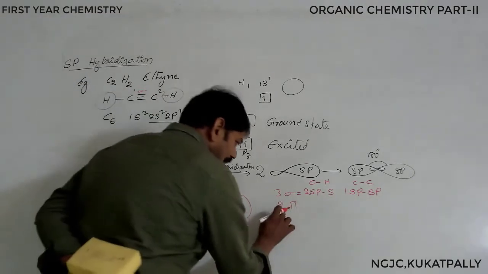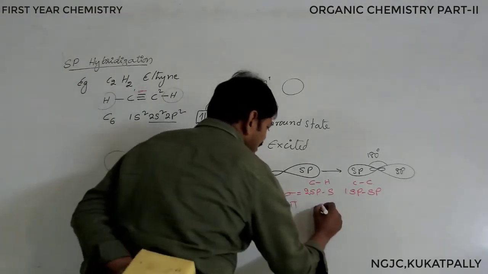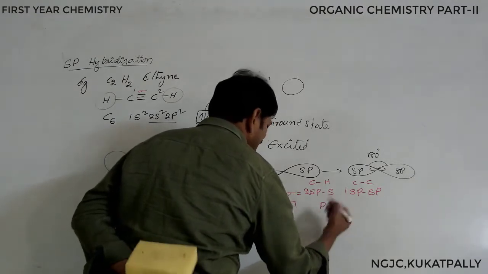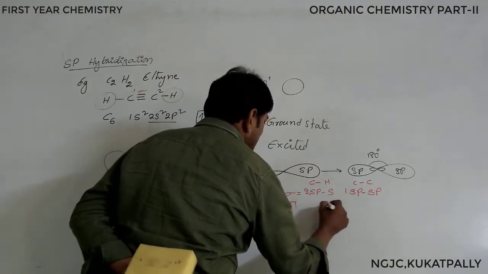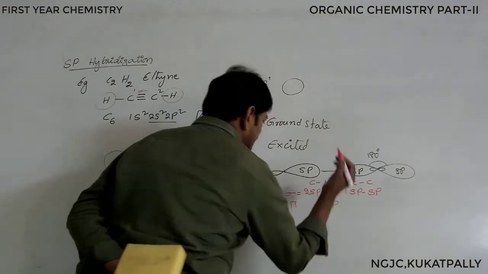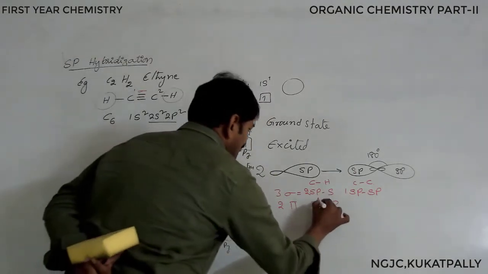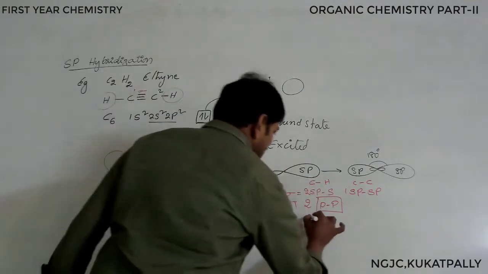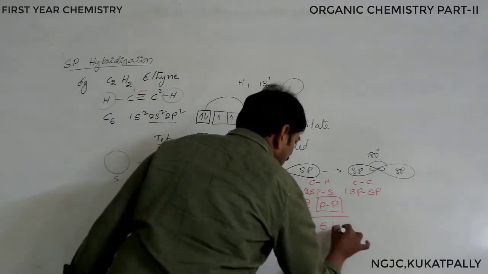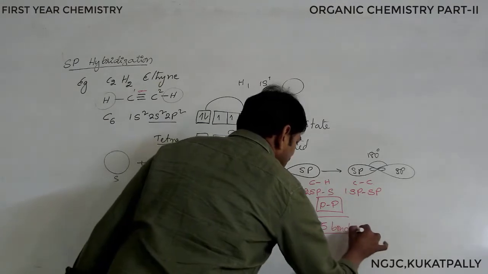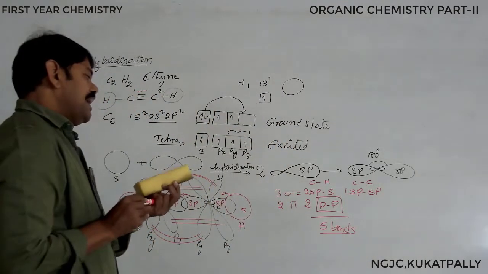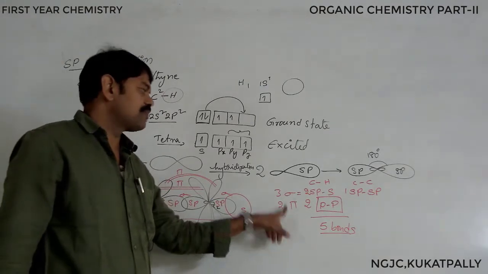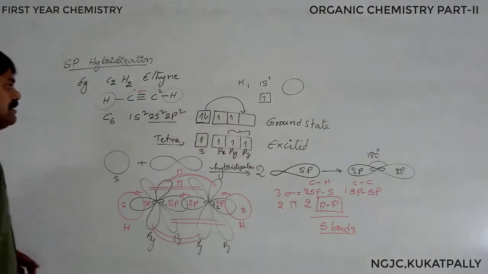Similarly, pi bonds: 2 pi bonds are there. Those 2 pi bonds, py and pz, like that we can show that 2 pi bonds are there. Simply side on side overlapping, this results in 2 pi bonds. Total number of bonds are what? 5 bonds. Among the 5 bonds, 3 are sigma bonds, 2 are pi bonds. This is the topic we have to remember about acetylene.